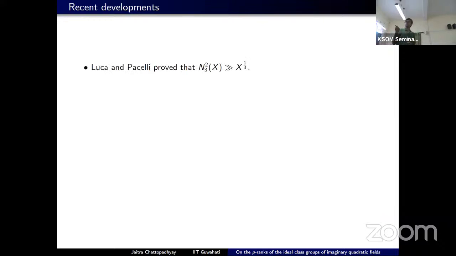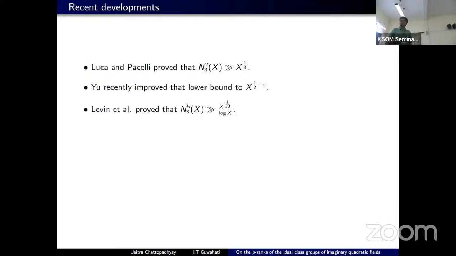For example, Luca and Pacelli proved that the number of imaginary quadratic fields whose ideal class group has 3-rank at least 2 is at least x^(1/3), and it was recently proved in 2020 by Yang Yu that it can be improved up to x^(1/2 - epsilon) for any epsilon lying between 0 and 1/2.